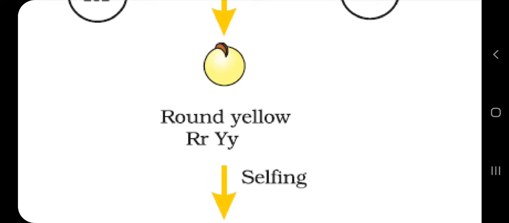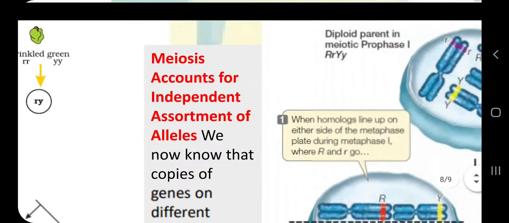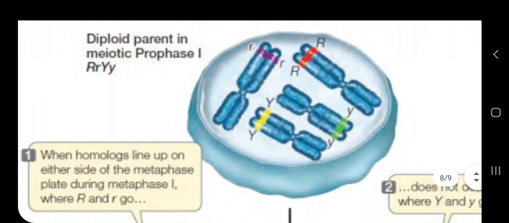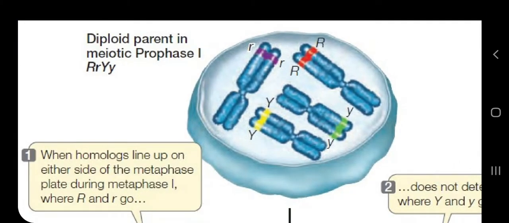It means having the phenotype with round seed and yellow seed color. This plant is depicted in cellular form like this, having 4 chromosomes: 2 homologous chromosomes with the gene of seed shape and 2 homologous chromosomes with the gene of seed color.